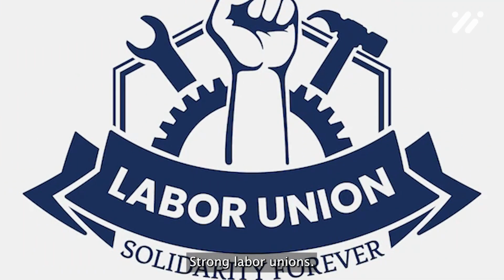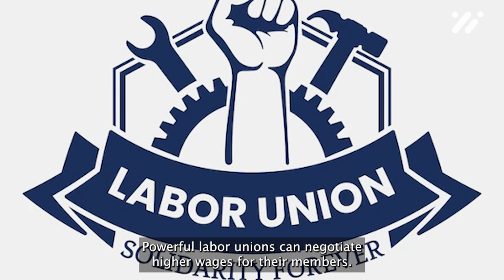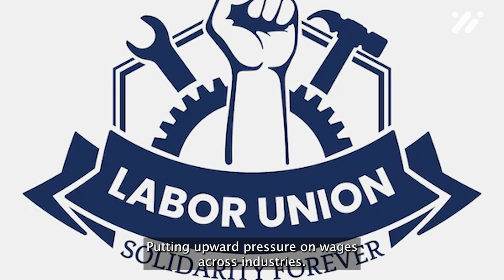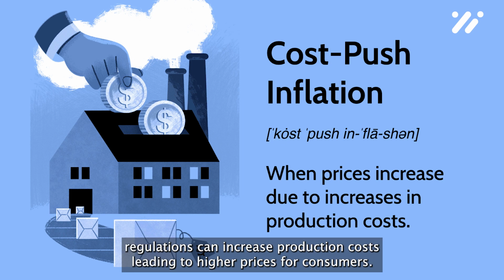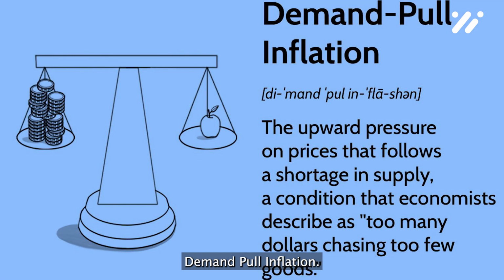Strong labor unions. Powerful labor unions can negotiate higher wages for their members, putting upward pressure on wages across industries. Cost-push inflation. Factors such as rising energy costs, raw material prices, or government regulations can increase production costs, leading to higher prices for consumers.